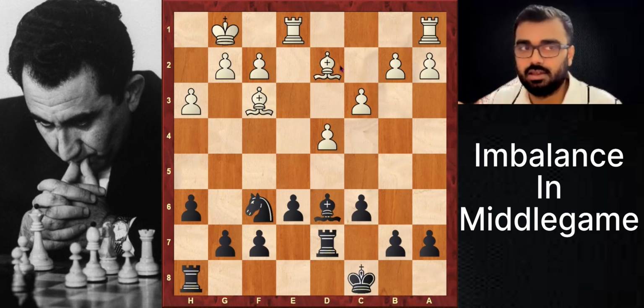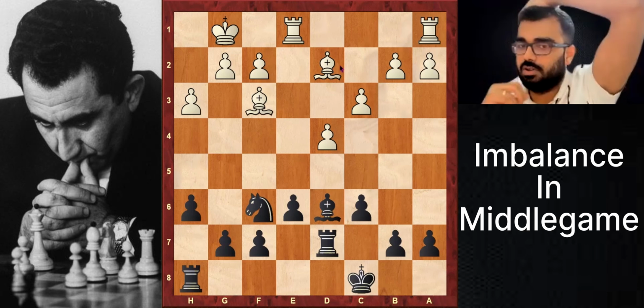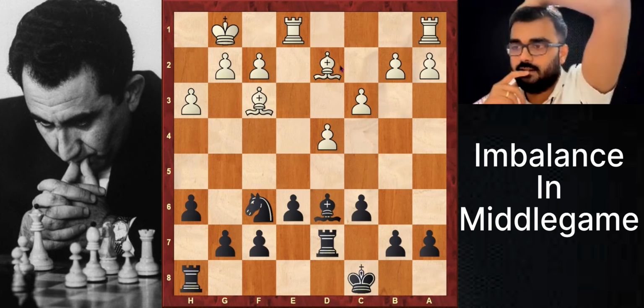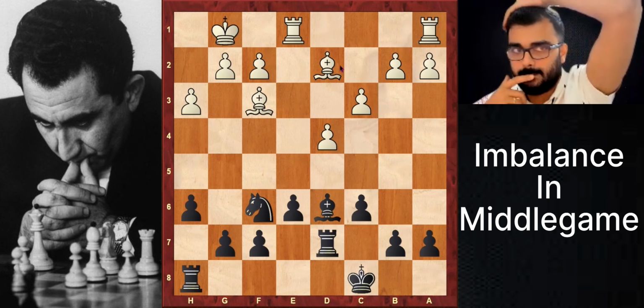It's similar. We have played h6. We have made that theoretically bad bishop a permanent bad piece. Now what is going on? What about the other pieces? From black, there were other points like lead in development and all those things, right? Black is already in the lead in development.